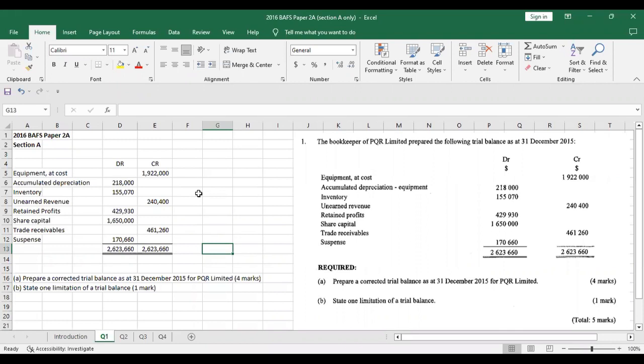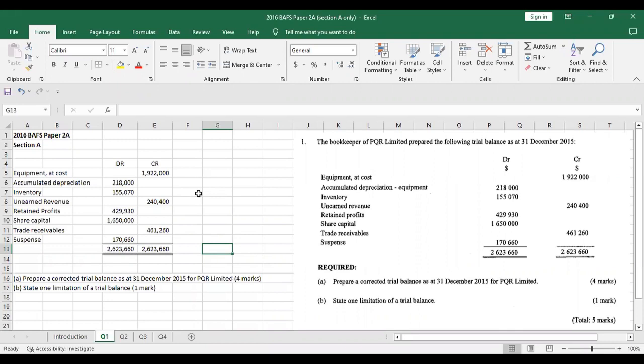It is very important to understand that different accounts have balances on different sides. A trial balance has debits and credits. Debits are always equal to credits. If they are not, then there's an error. And if you look at this trial balance, there's already a suspense account, which has a debit balance of approximately $170,000. It's 170660.